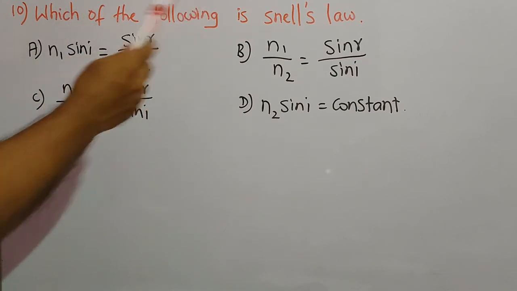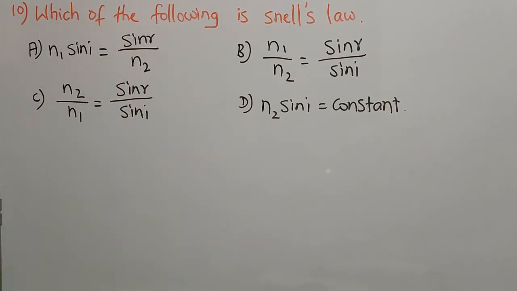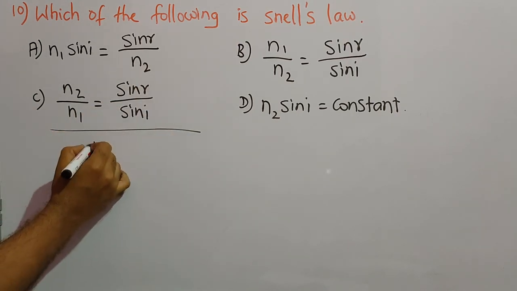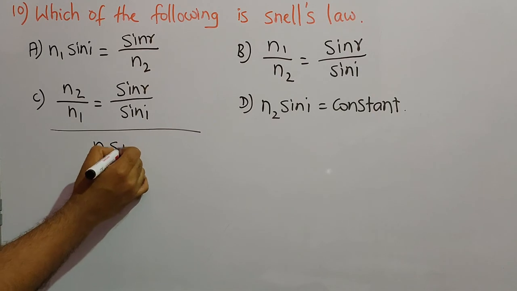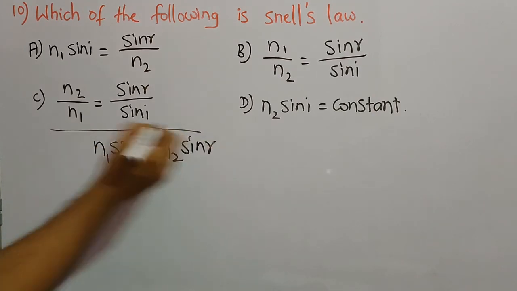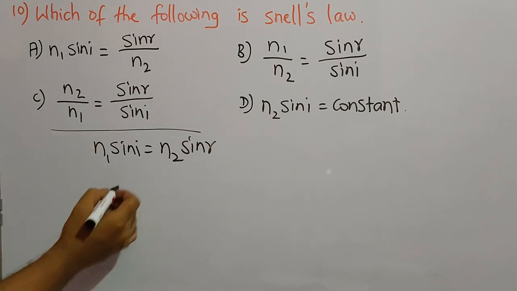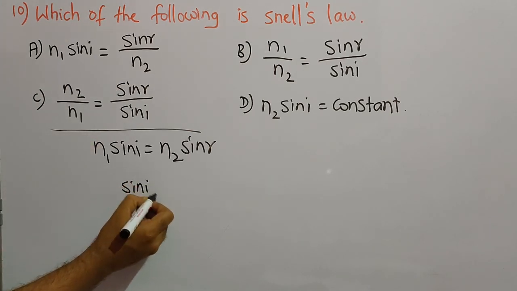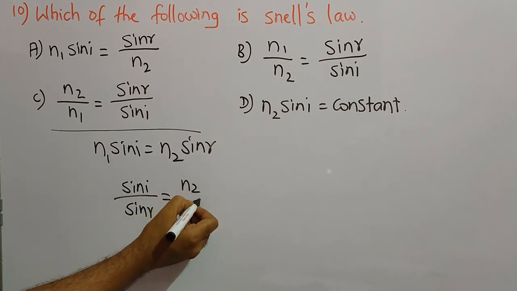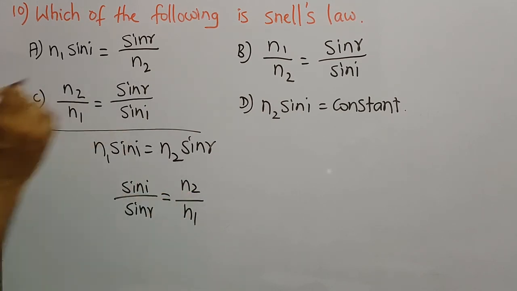Which of the following is Snell's law? So 4 options are given, and how do we find the correct form of Snell's law? For that you should know what Snell's law is, what the equation of Snell's law is. N1 sin I is equal to N2 sin R, and this can be written as sin I by sin R is equal to N2 by N1.